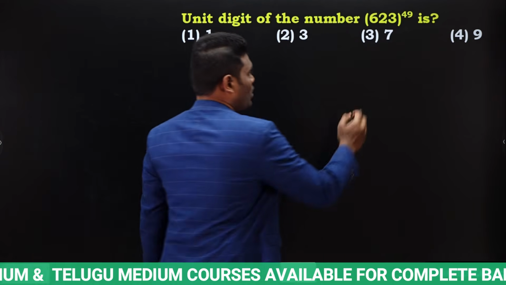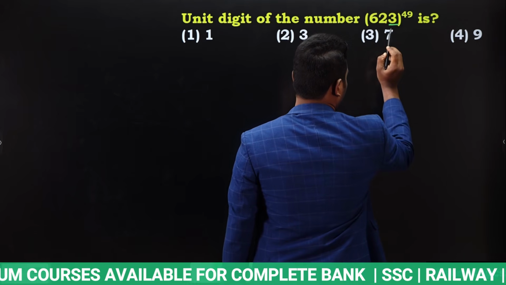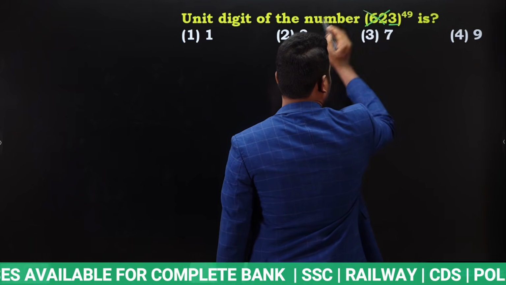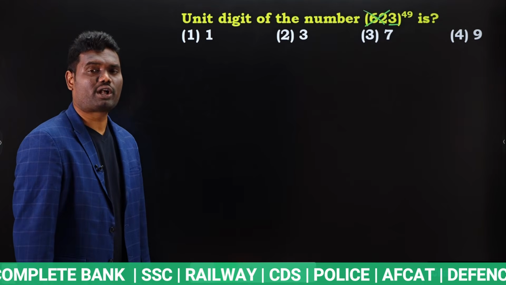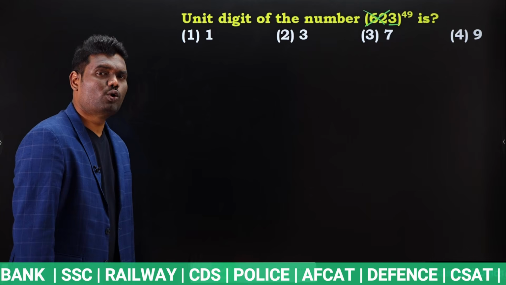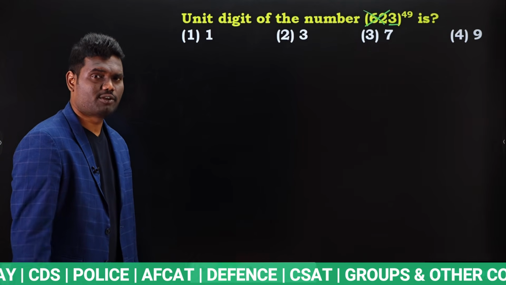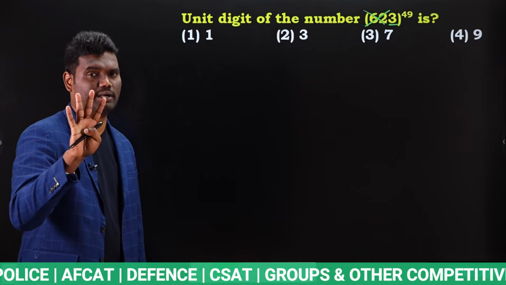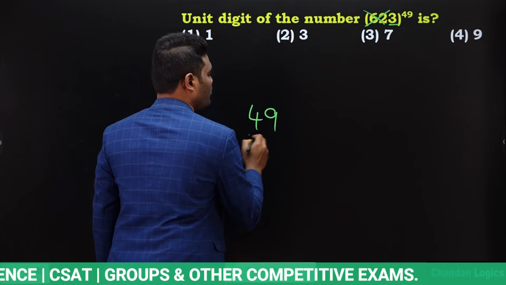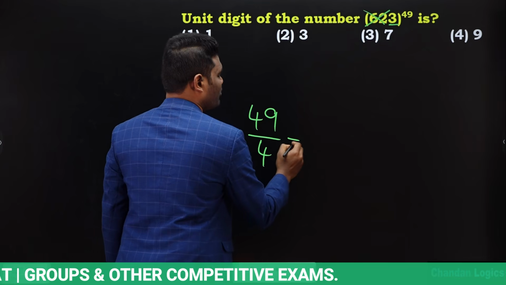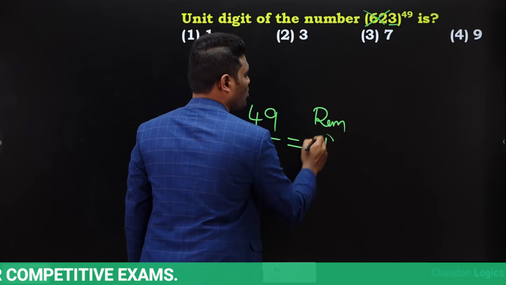Okay. Next, unit digit of the number 623 whole power 49. Now look here. If you observe, what is there in units place? In units place we have 3. Now neglect this 62. Now 3 power 49. We already know for 3 we have 4 possibilities, yes or no? So that is the reason we need to check divisibility rule for 4. Now 49 divided by 4, what is the remainder? We are getting remainder 1.